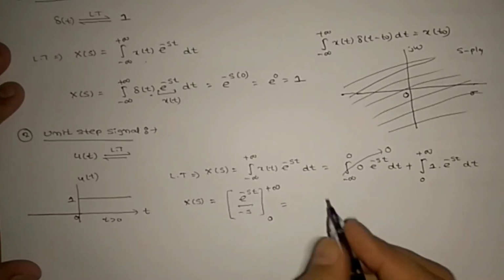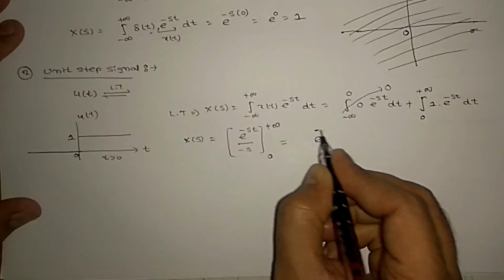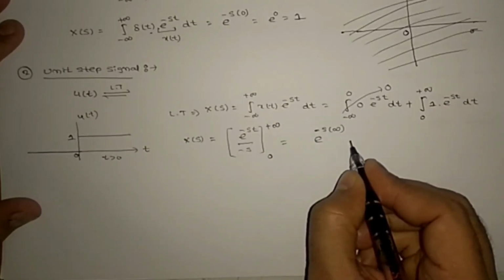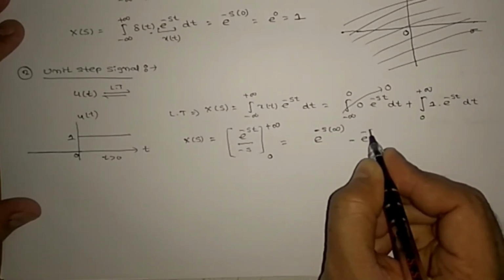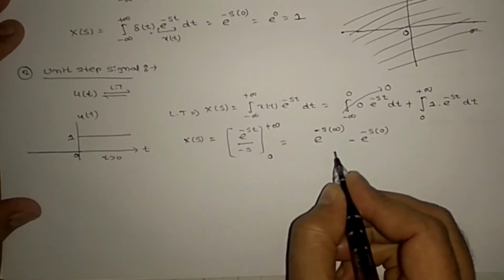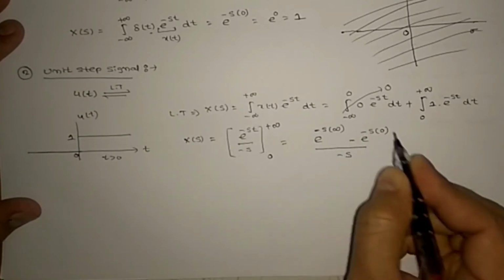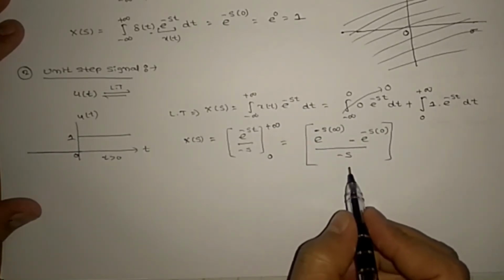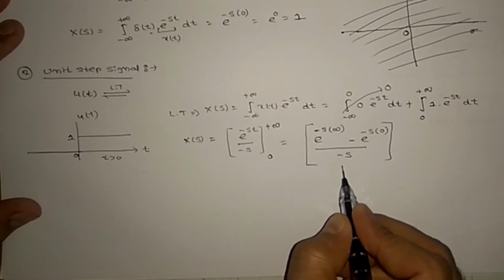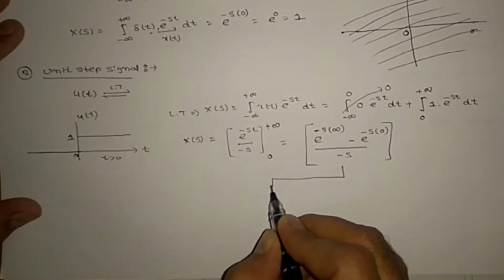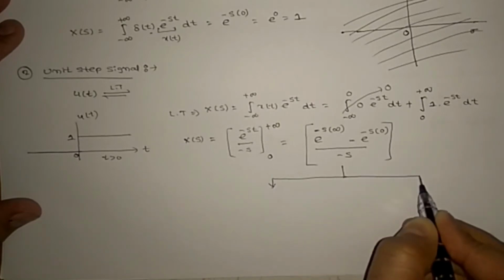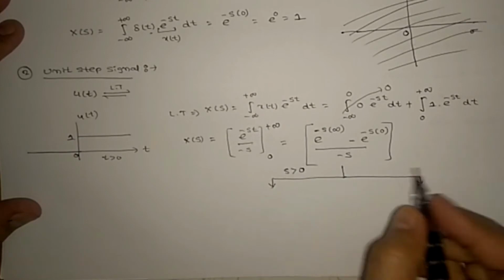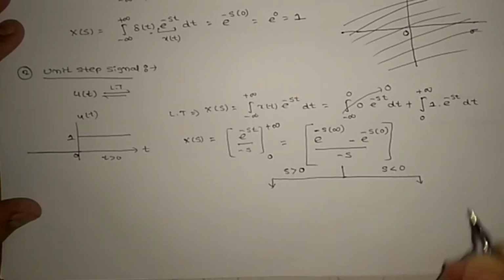Here if you apply limits, e power of minus s into infinity minus e power of minus s into 0, by minus s. So from here you need to split this condition: here s is greater than 0 and here s is less than 0.